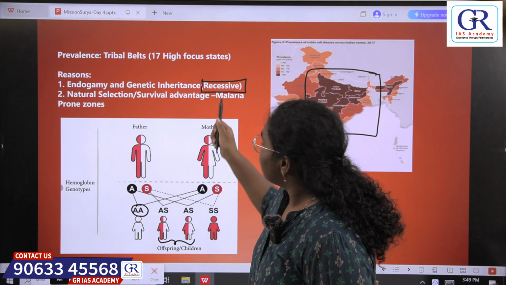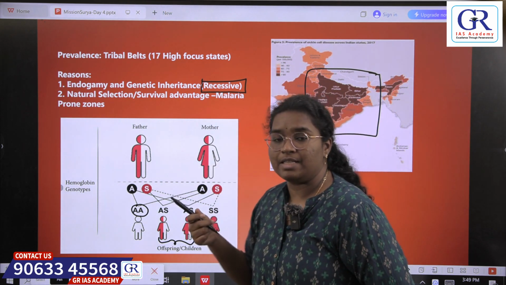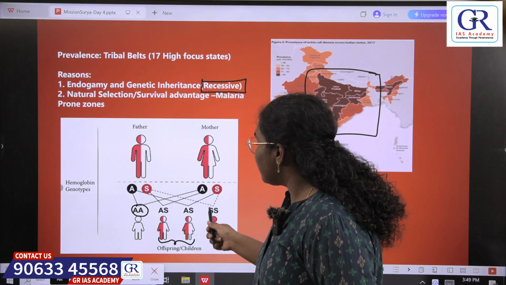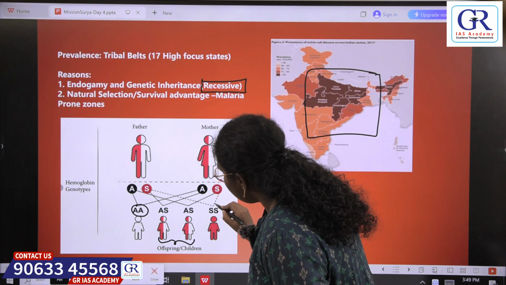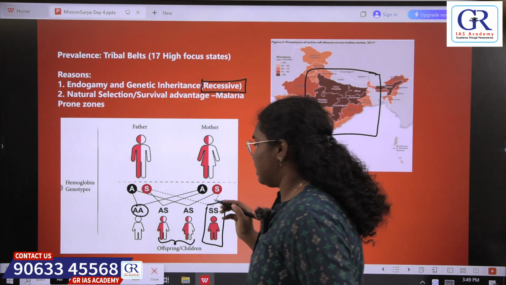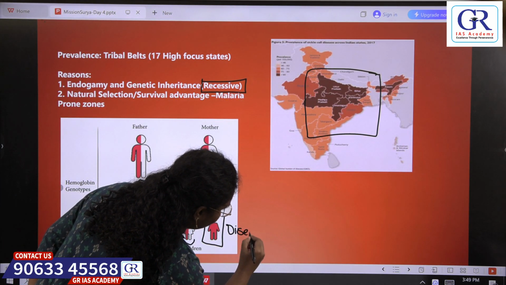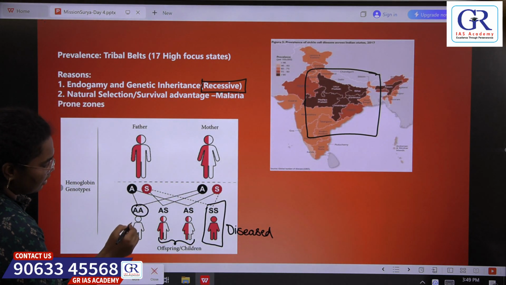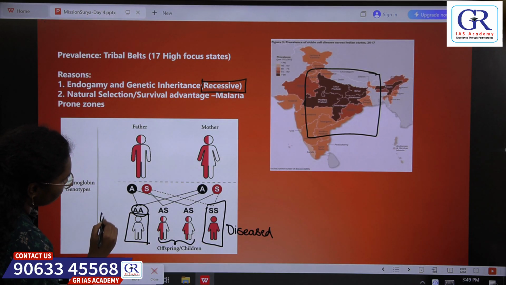In this case, the inheritance is recessive. That means the gene gets expressed, that is the symptoms of sickle cell disorder is seen only when 2 copies of the gene are diseased. So the recessive disorder means only in this case the individual is diseased. This offspring has got 2 healthy genes. So here this is healthy